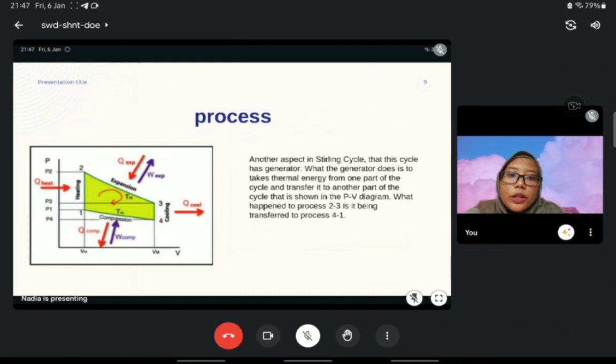And for process 2 to 3 and 4 to 1, another aspect of the Stirling cycle is that this cycle has a regenerator. What the regenerator does is take thermal energy from one part of the cycle and transfer it to another part of the cycle, as shown in the previous diagram. What happens in process 2 to 3 is transferred to process 4 to 1.